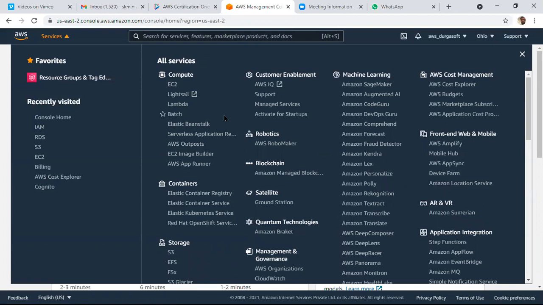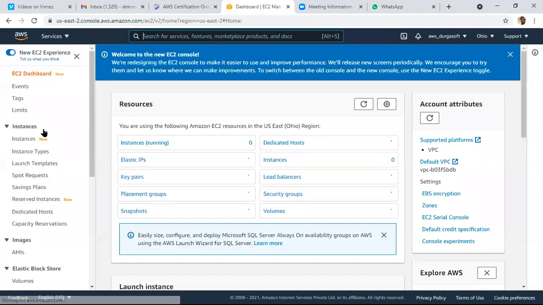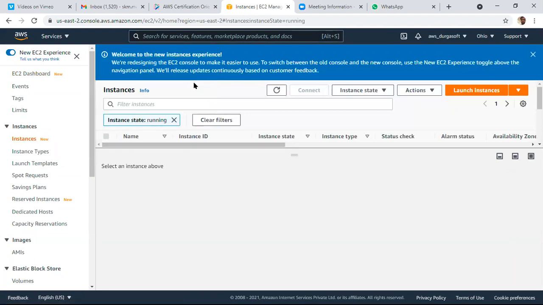Very simple steps are there. If you want to create a machine, a virtual machine, we can go with EC2. EC2 is Elastic Compute Cloud. By using EC2, we can create instances. Instances are nothing but virtual machines.